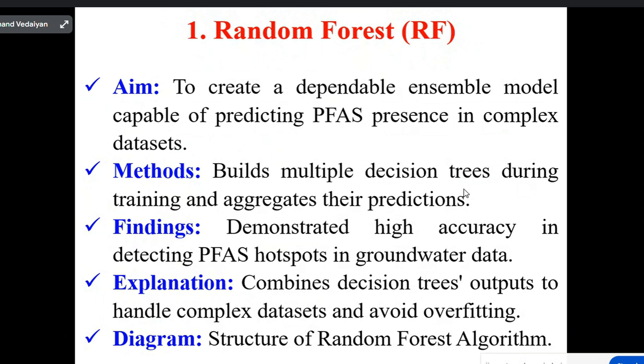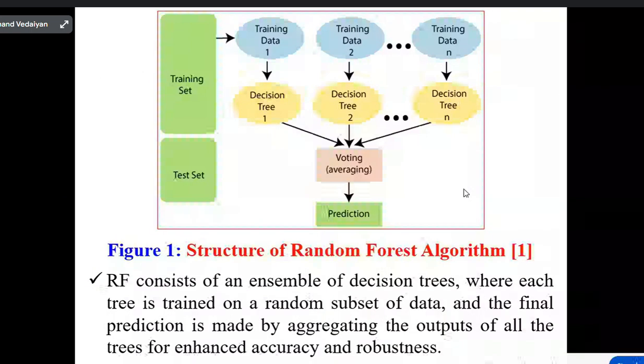This is the diagram of the structure of the random forest algorithm. See here, we take 75% of the data as a training set and 25% as a testing set. We perform training on decision tree 1, decision tree 2, up to decision tree n on n samples. Then we do voting and averaging, and finally we get the prediction.